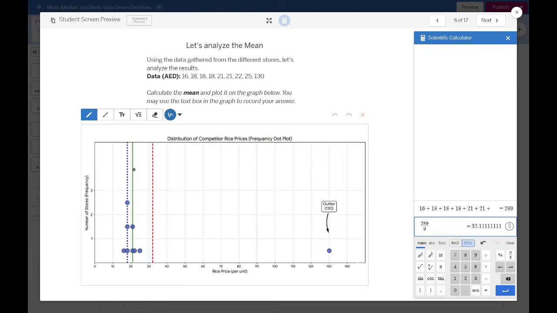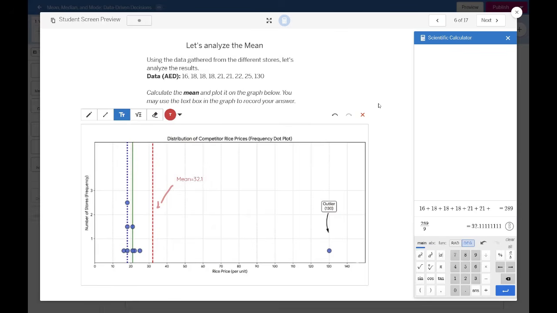Based on the dot plot, it is represented by the red line. So we're going to change the color so that it will match. This is what we call the mean. Our mean is equal to 32.1. Now, what is the meaning of this?